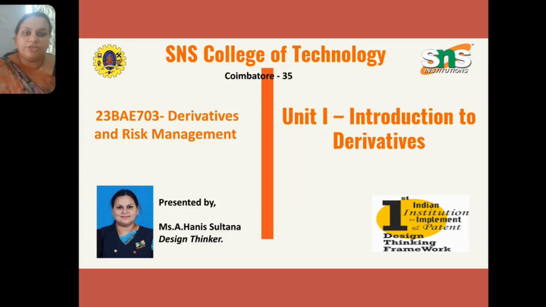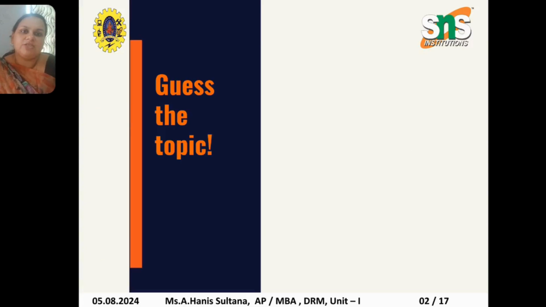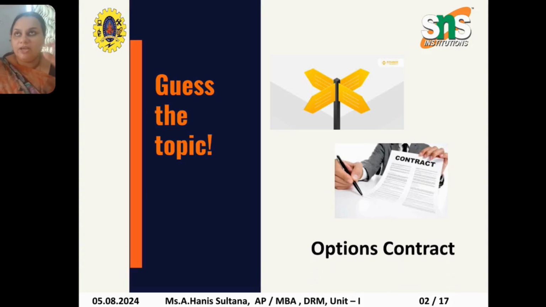And now we are into the topic Introduction to Derivatives under the subject Derivatives and Risk Management. So now we know the meaning of derivatives. We have quoted a few examples and the definition. We have also discussed the four types of derivatives available, that is forward contracts, future contracts, options and swaps.